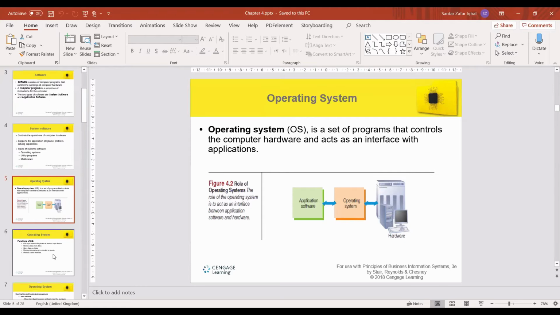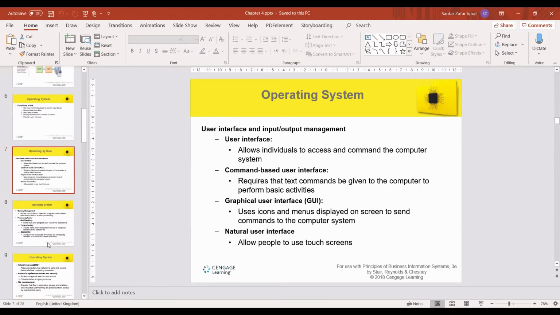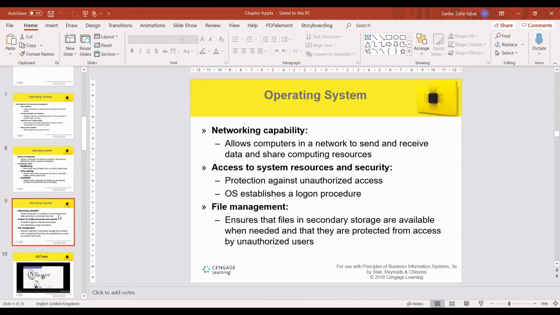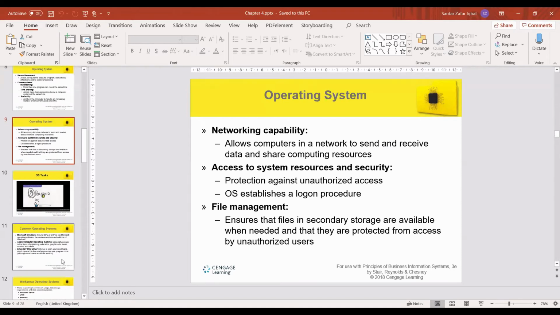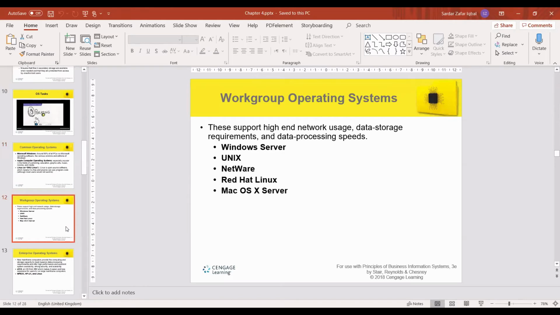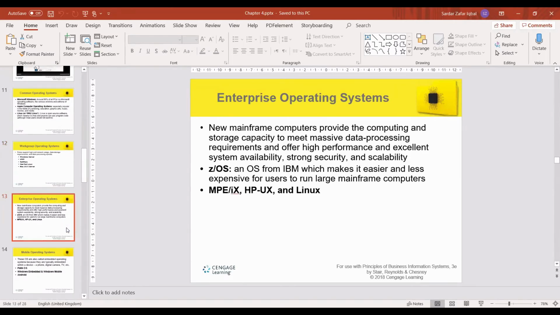Okay, we discussed the operating system, the functions of operating system, different types of interfaces. We discussed this. I remember mainframe computers, and they have a specialized operating system.